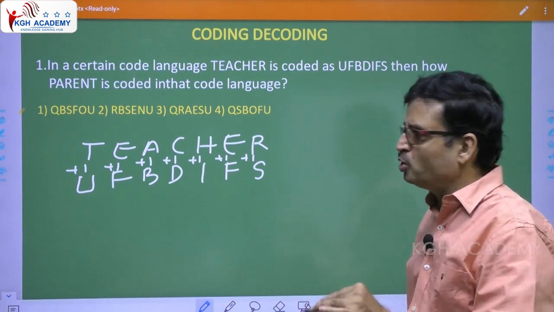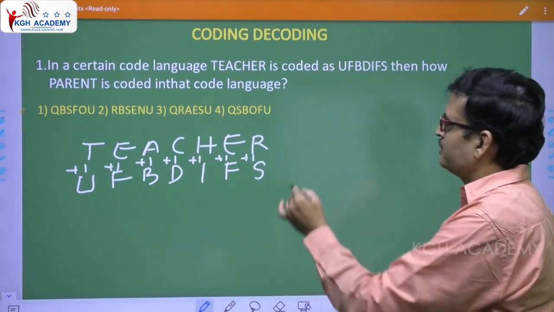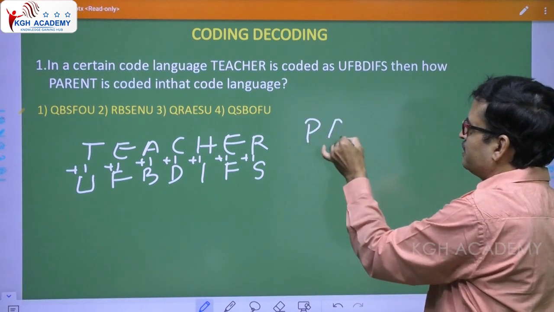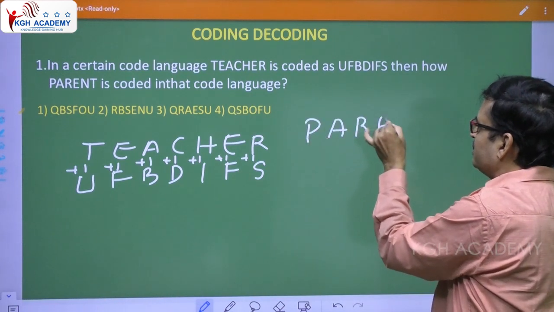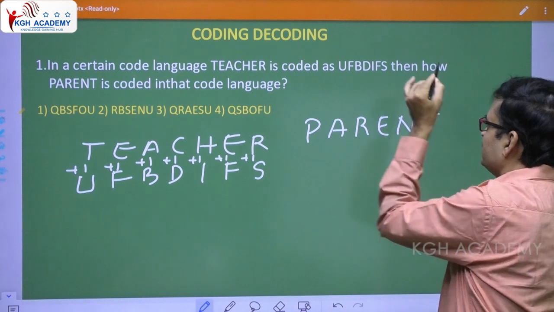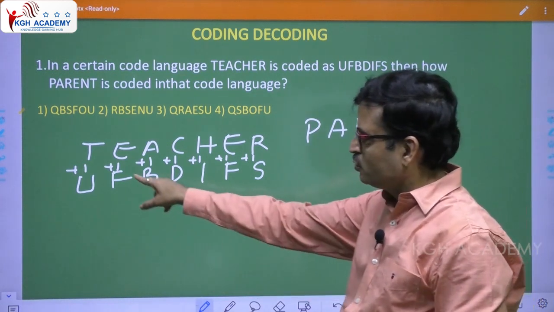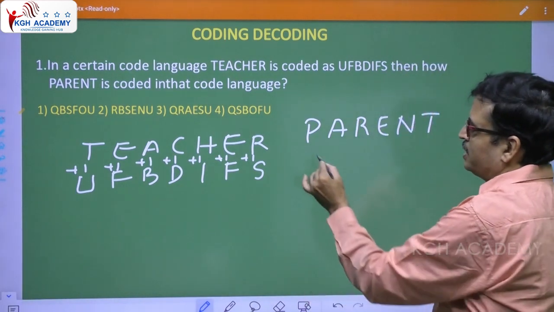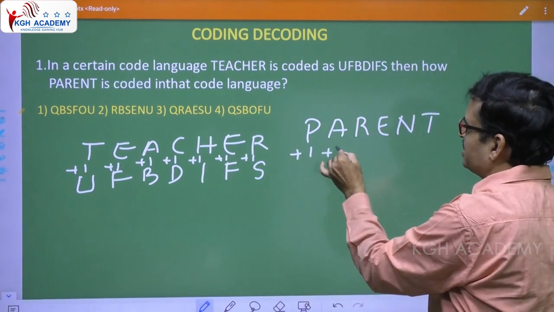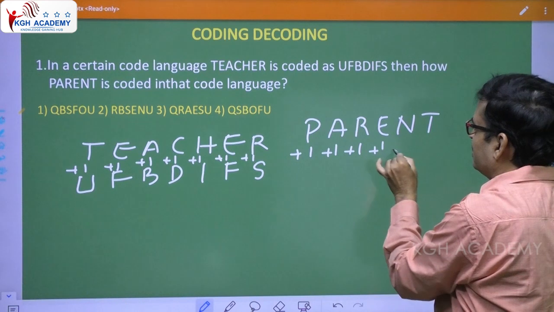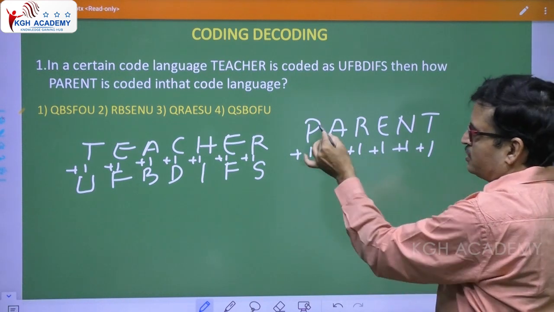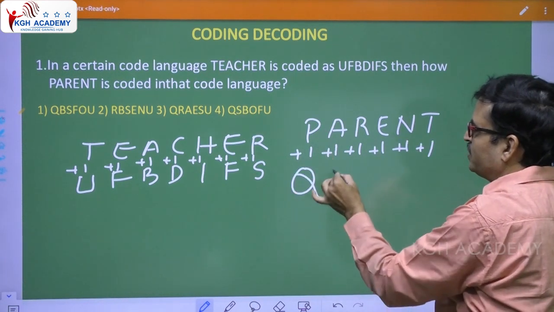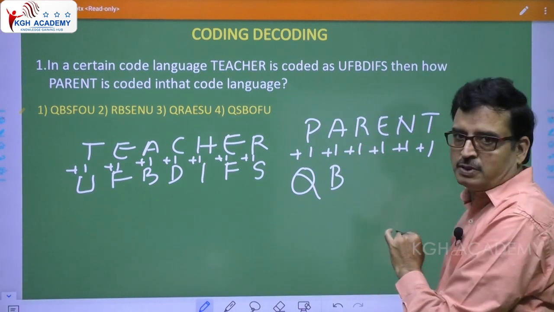Apply the same logic. Now take that PARENT. What coding have we done? +1, +1, +1, +1, +1. Apply the same logic now. So P +1 is Q, A +1 is B.